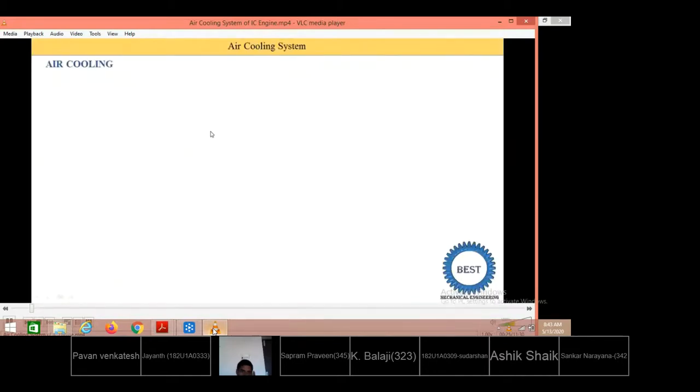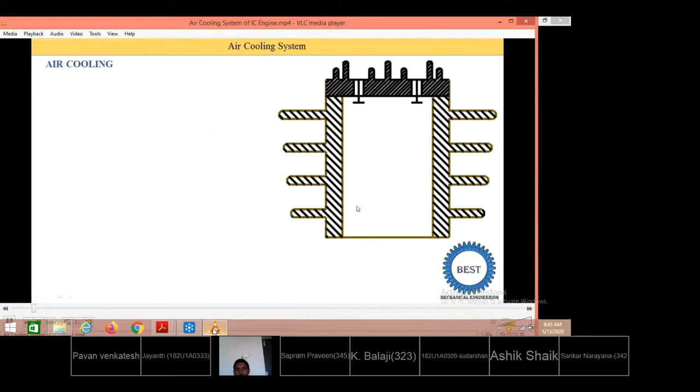Okay, so first, this is the engine cylinder part. This is the cylinder. Inside the cylinder, combustion of the fuel takes place, and the piston reciprocates. This upper part is known as the cylinder head. Then these are the various fins. These are a number of fins. That is the extended surface. This is known as the fin.